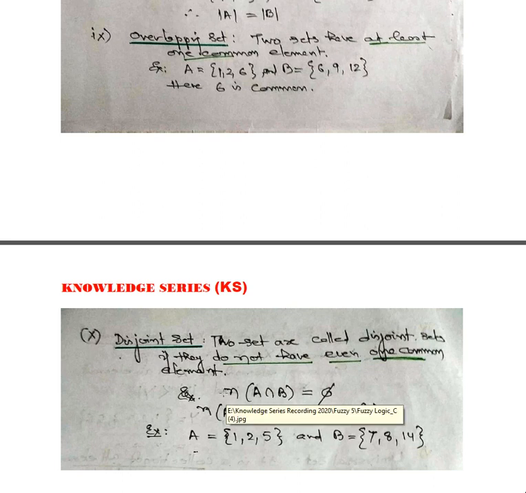So it is defined as the cardinality of A intersection B is equal to 0. So A union B is equal to the number of elements in the given set A plus the number of elements in B. That is what here. But if you try to take the common among these two, since the common is nothing, it is a null set. But here what is common? If you write the number of elements in A intersection B, then you will say that 6 is the value. So this is not a null set, whereas that is a null set. So that's why it is termed as a disjoint set.